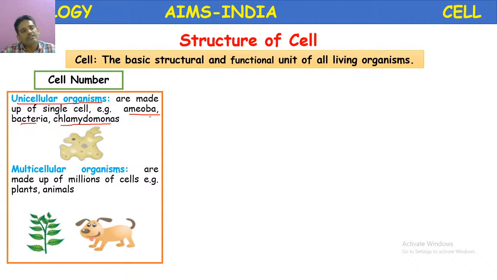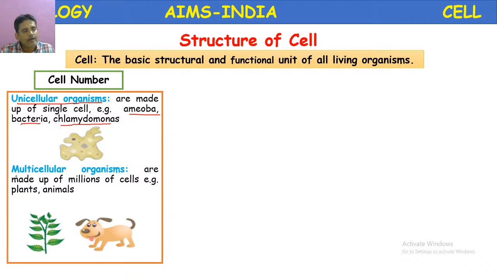So can you name some other examples? Paramecium, Euglena, Elphidium. Like that, so many examples are there in this phylum Protozoa. They are unicellular. And bacteria also are unicellular organisms. Chlamydomonas belongs to which group? It is algae. Here, amoeba is given. Though it is a unicellular organism, its cell is considered the structural and functional unit. All functions are carried out by this single cell.